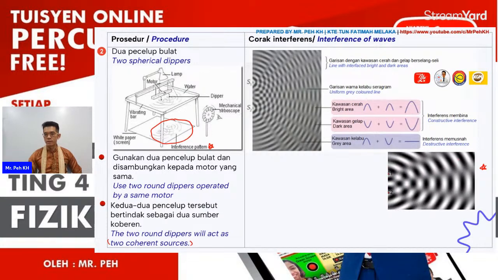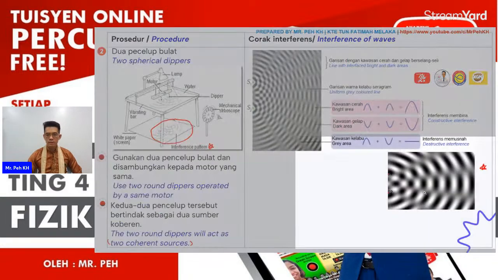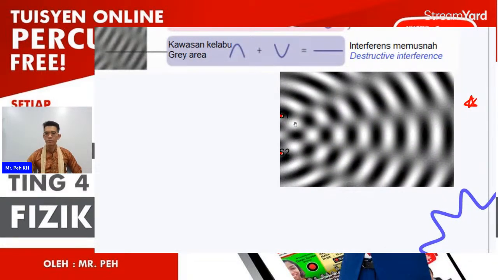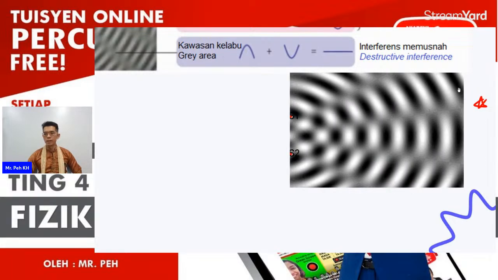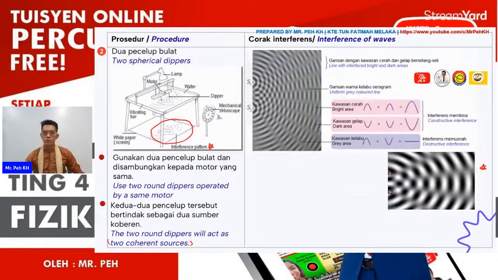You can see the dark and bright fringes will be at this area. So again, the dark area is due to two troughs meeting one another. Then the brighter area here will be two crests meeting one another. And then here you can see a line. So we consider a gray area where one crest wave meets with another trough wave here. Okay, so this is the detail.